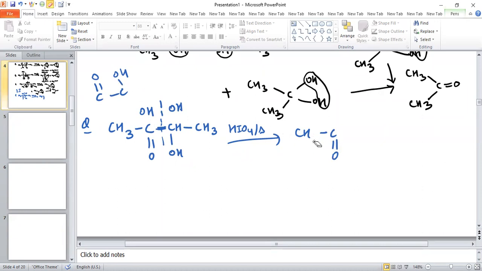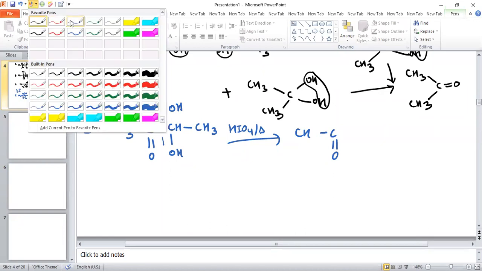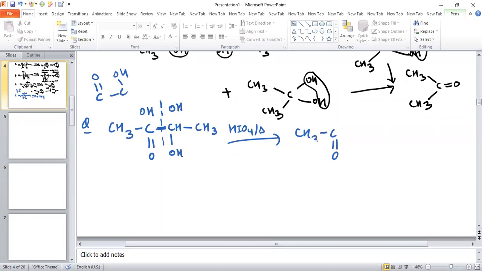If you want to write, this is basically CH3, C double bond O, and OH group is added. And the other product is CH3, CH, two OH groups are there on this carbon atom.